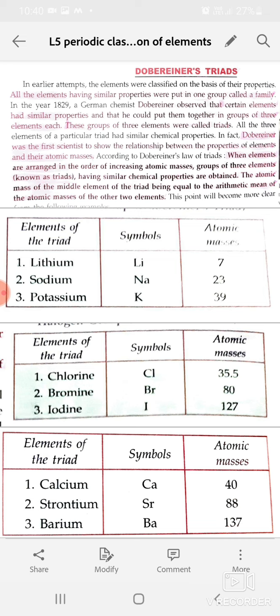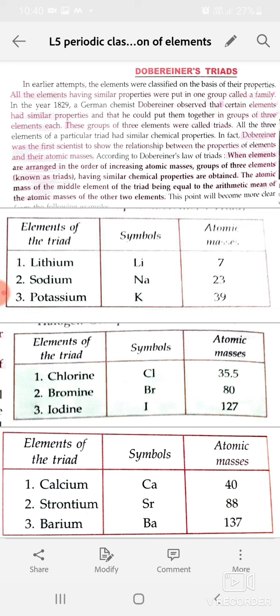From the above table, it is clear that lithium is the first element of this triad, sodium is the middle element, whereas potassium is the third element of the triad. Now, atomic mass of lithium is 7 and that of potassium is 39. So, if you find the average, it is 23, which is the actual atomic mass of sodium.